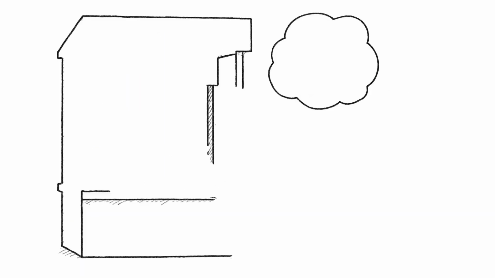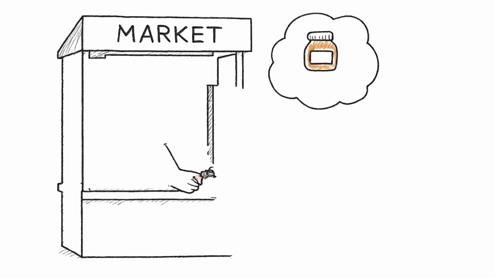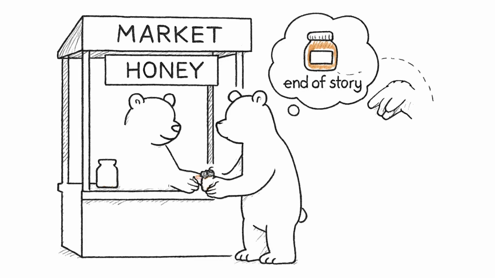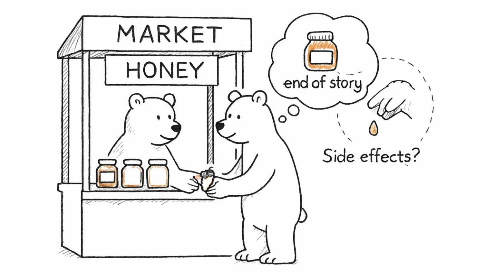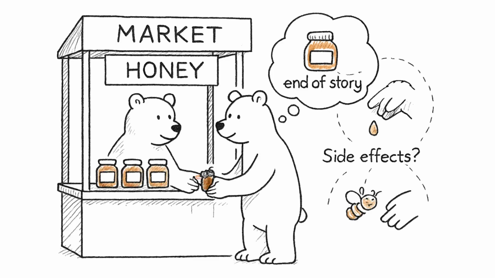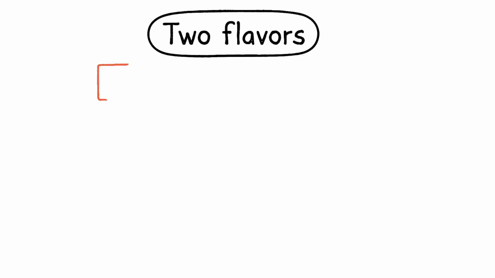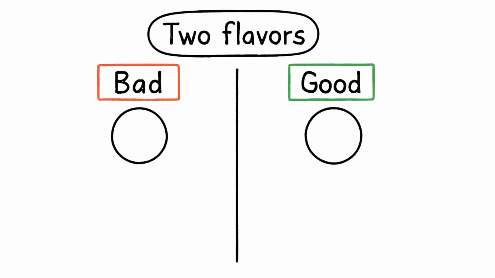Most bears think markets are perfect. You pay acorns, you get honey, end of story. But here's the mistake. Markets don't count the side effects. One bear's honey feast can hurt or help others, and that's where confusion begins. So let's split this into two flavors, the bad and the good.